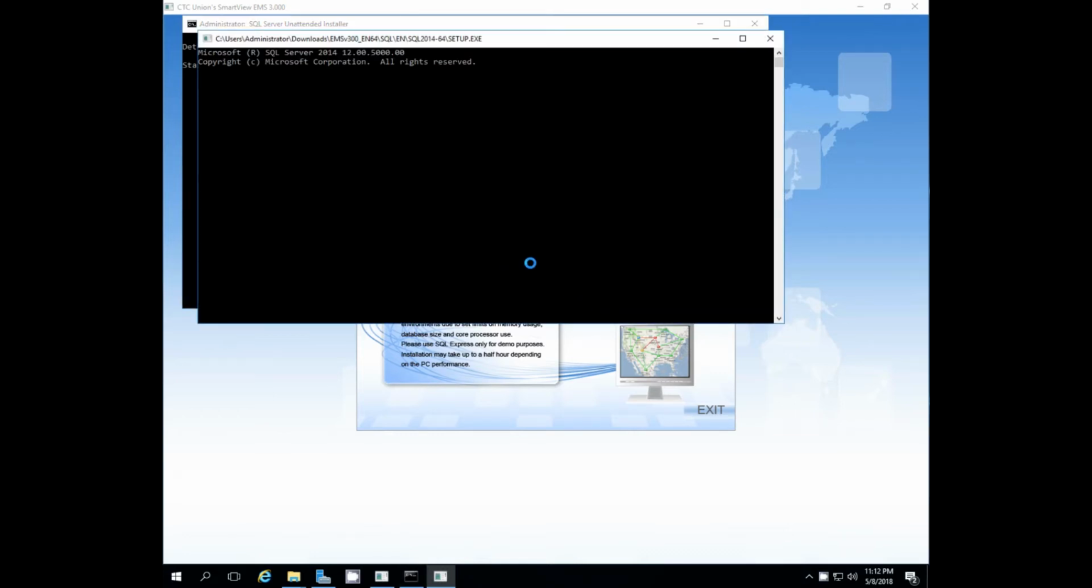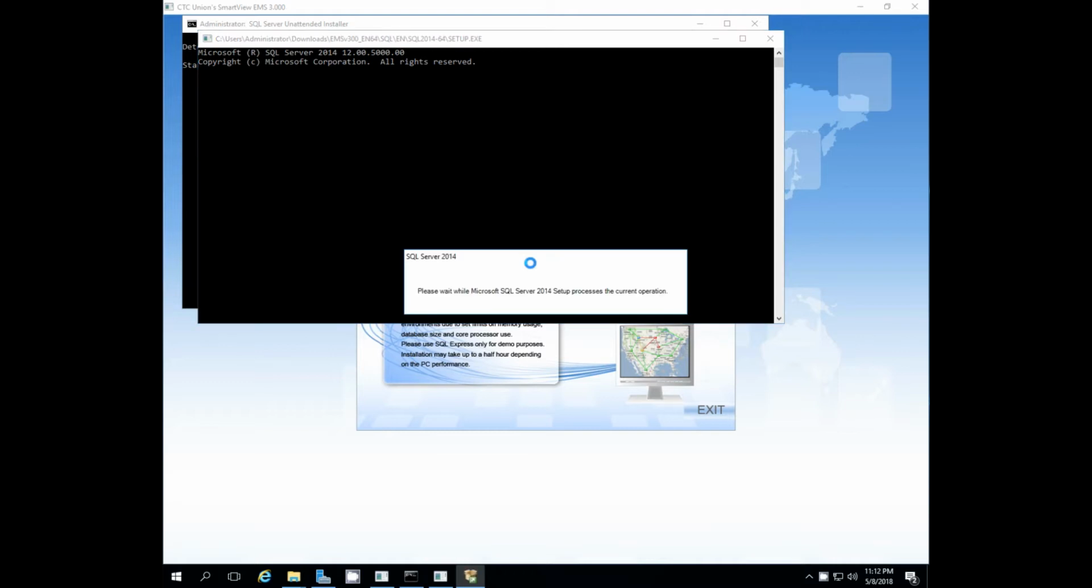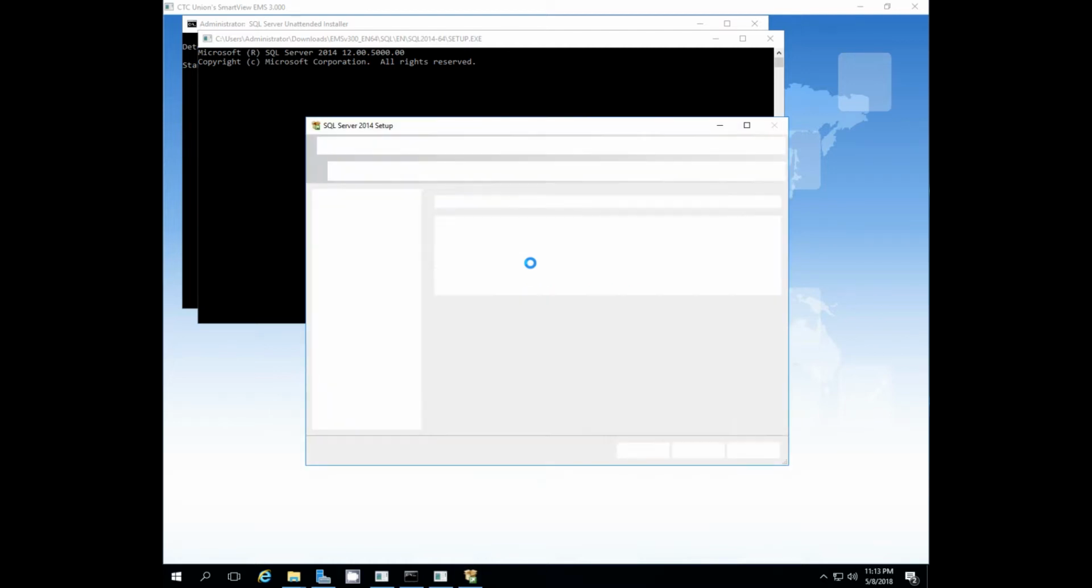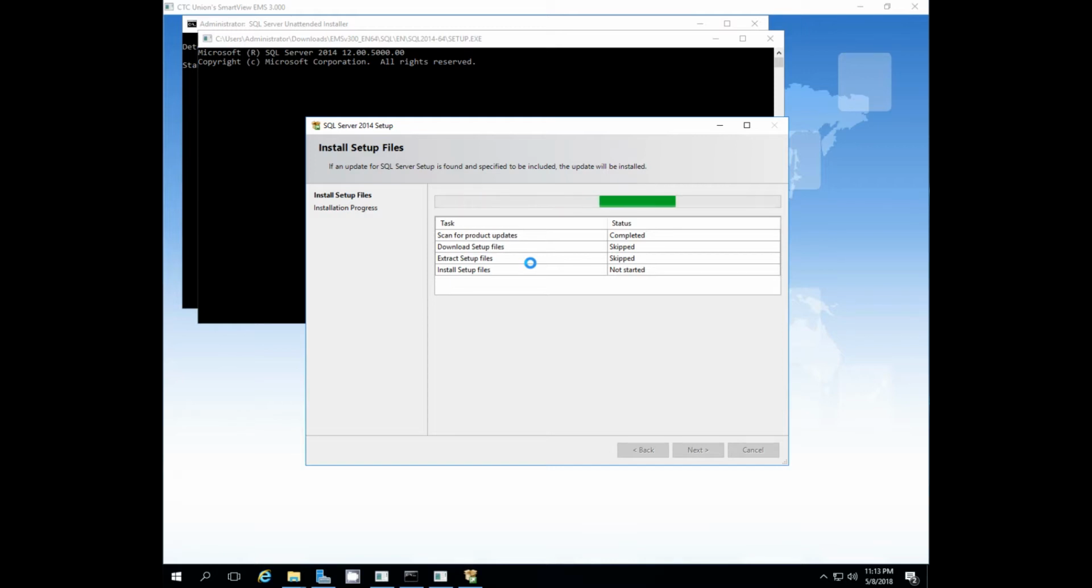Now the installation program for the MS SQL is an unattended install. Unattended meaning there's no user intervention or any required input from the user during the installation process. Unattended installation ensures that the default instance is created along with the mixed mode and that the SA password is properly given so that the EMS server later is able to connect to and access the database.